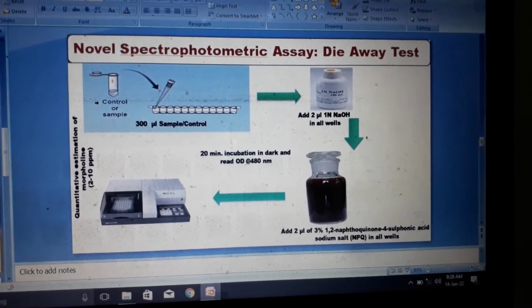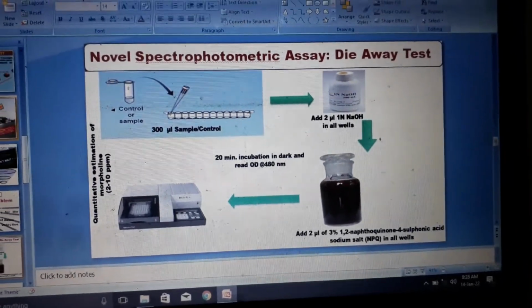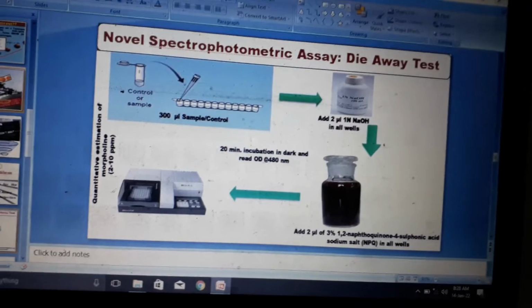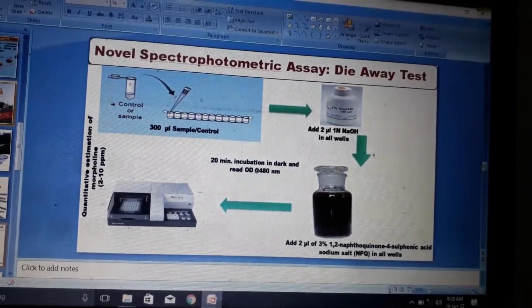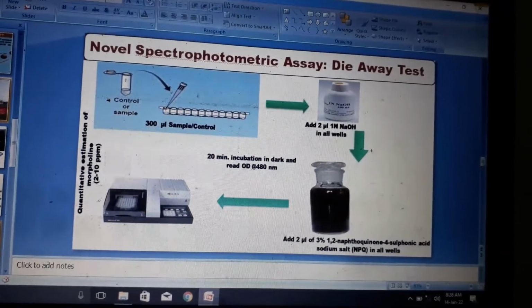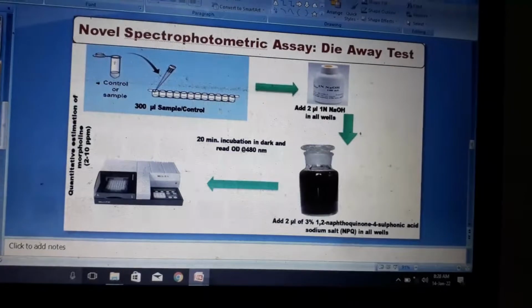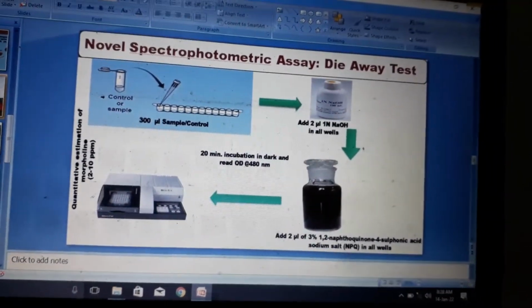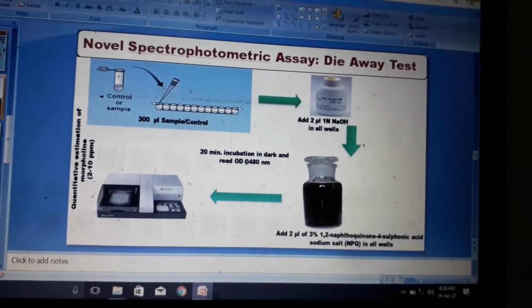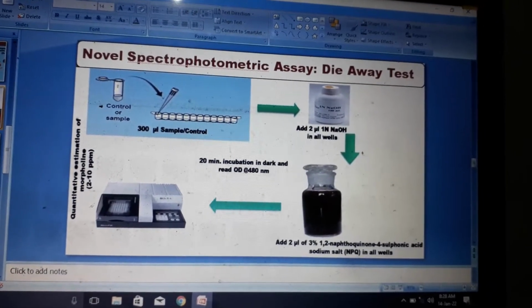The concept behind the macroscopic assay is that there is one chemical called 1,2-naphthoquinone 4-sulfonic acid, and when this chemical binds with morpholine, a pink or orange color develops. Based on this color intensity we can tell whether the fruits and vegetables have morpholine content or not.